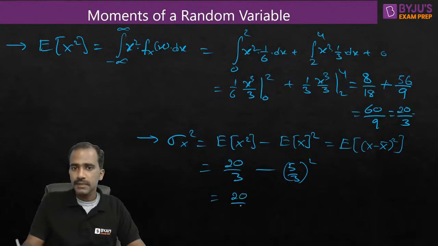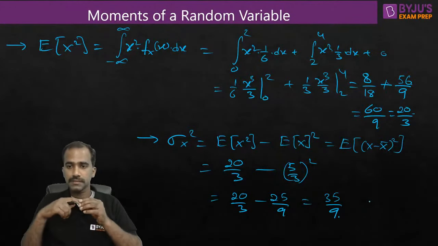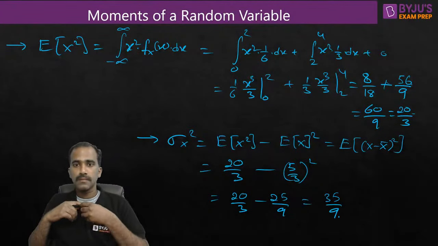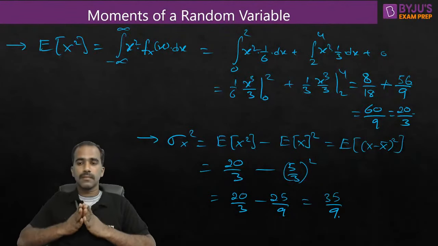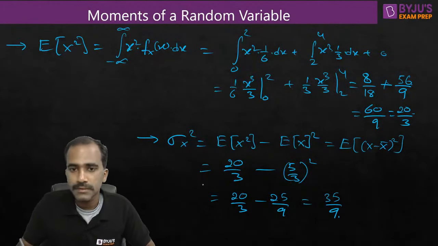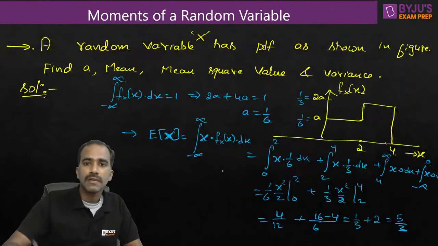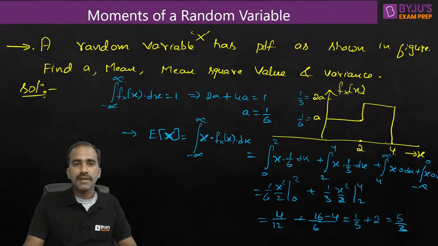So 20 by 3 minus 25 by 9. So 3 3s are 9, 3 times 20 is 60. 60 minus 25 is 35 by 9. That is the variance. Okay, it should be correct. Right? So we're done with the question. So we're able to find the mean value, mean square value, and variance of this function.